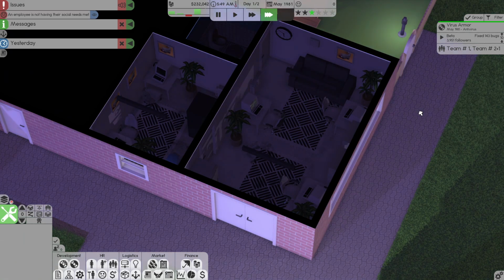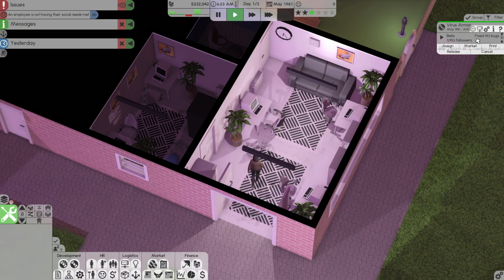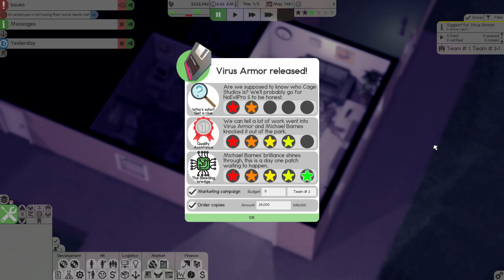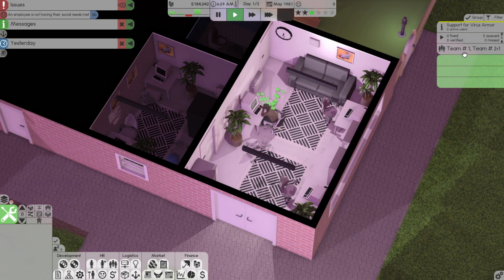It was May of 1981, and it's time to release Virus Armor, the antivirus. So let's go ahead and release it. Not bad, actually. As far as marketing campaign, I don't know what I want to put as far as a budget. I'm going to say $25,000. I hope that's not overdoing it. All 3 teams can work on it. 24,000 copies. Let's place that order. Let's move the marketing to the top.